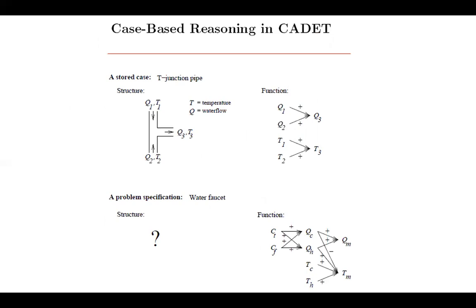In the stored examples, one case matches our requirement: the T junction pipe, of shape T. Water can flow in from Q1 and Q2, and these two waters will be mixed and come out of one more outlet, Q3.